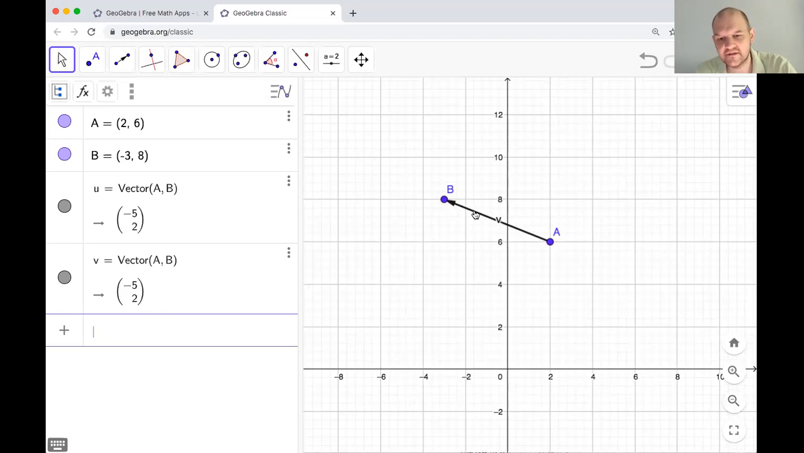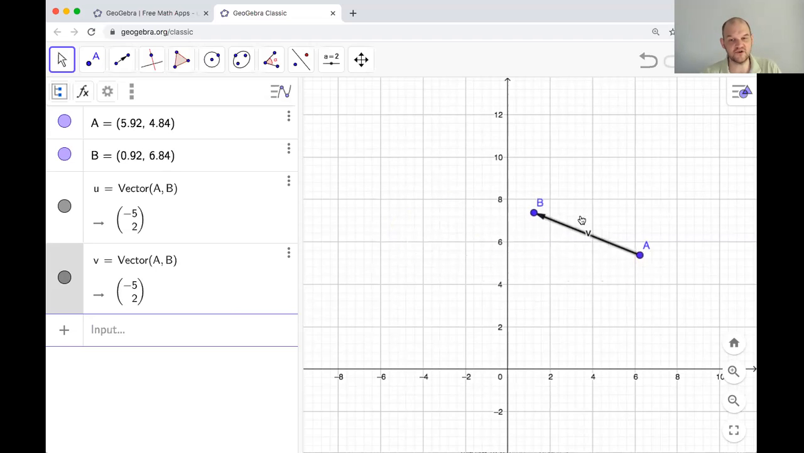Oh, V is up here. Okay, so I accidentally moved this, and now how do I get it back? Okay, there we go. But that kind of illustrates the point. Watch what happens as I move this around kind of foolishly, right? So watch the coordinates of A and B, but also watch vector U and V.